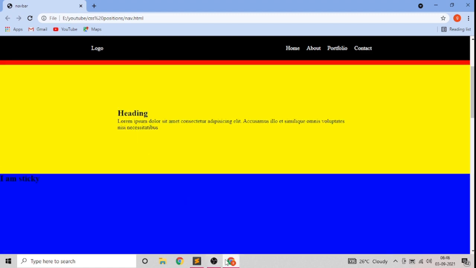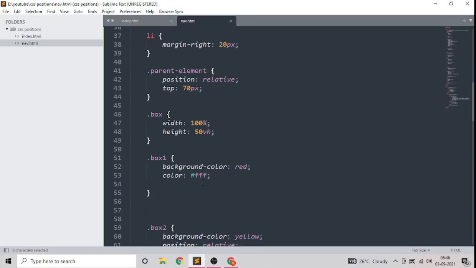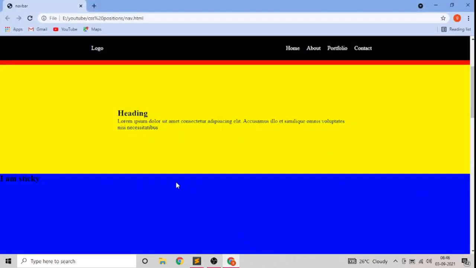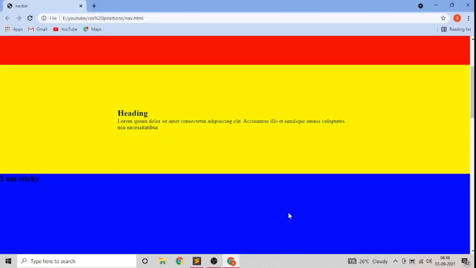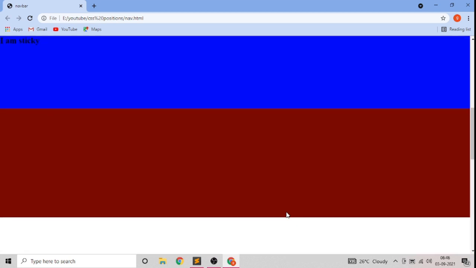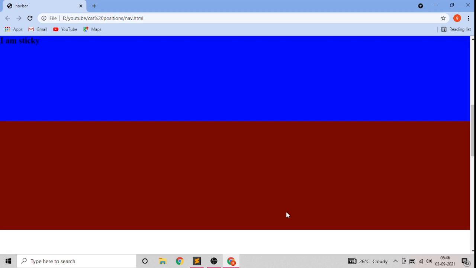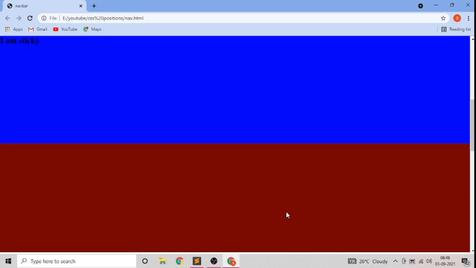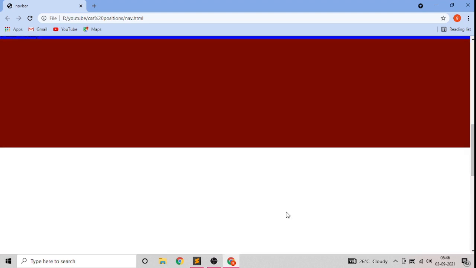Now for that purpose we have to hide this navbar, because currently the sticky text is going under this navbar. Take a look. See, the text is stuck during the scroll over the blue div.